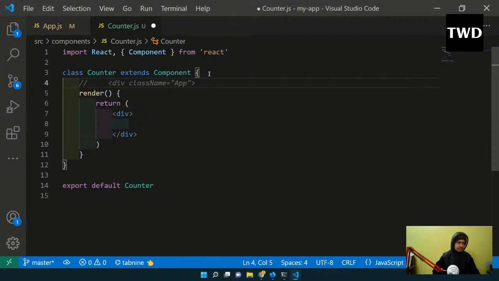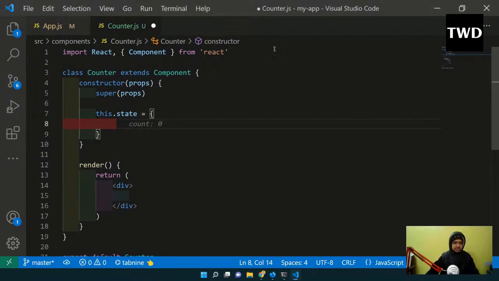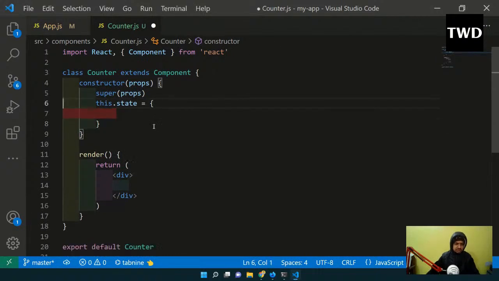Generally we define the state in a constructor. Our constructor also has a shortcut, which is rconst. So let me now do a state, count of 0. So what did I just do? Because it's a class, a class has something known as a constructor, and a constructor is something which runs only the first time when the class is loaded. So this is not a React thing, this is a class thing, which is actually an ES6 class.